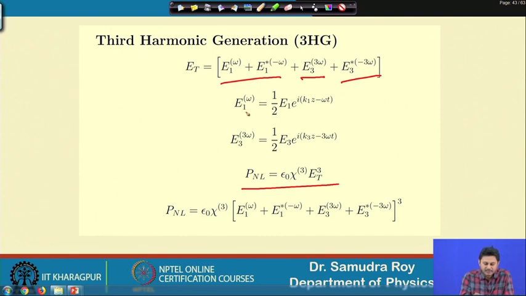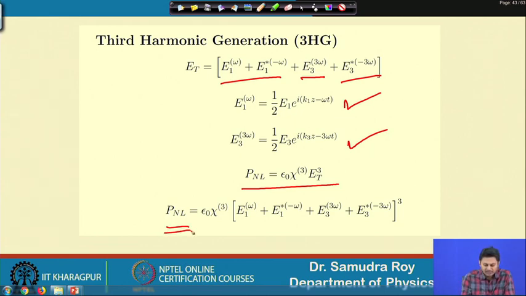The electric field component E omega can be represented as half E1 e to the power i (k1 z minus omega t), and half E3 e to the power i (k3 z minus 3 omega t) for the electric field with 3 omega frequency.